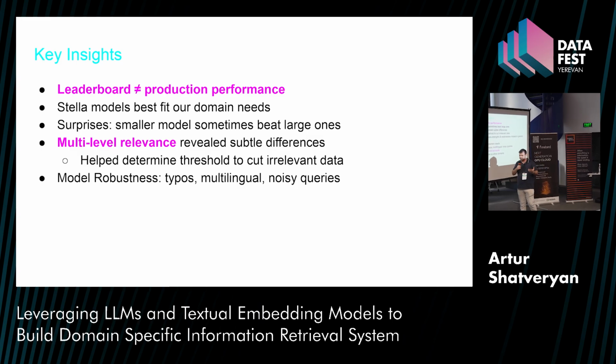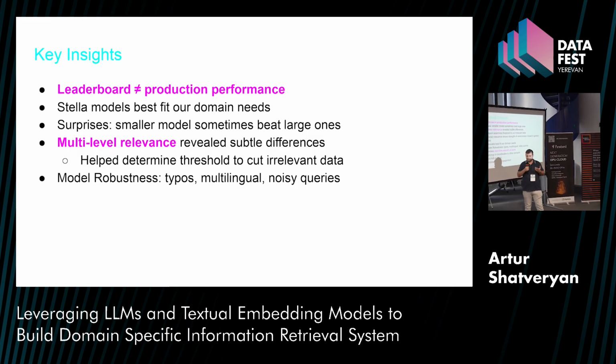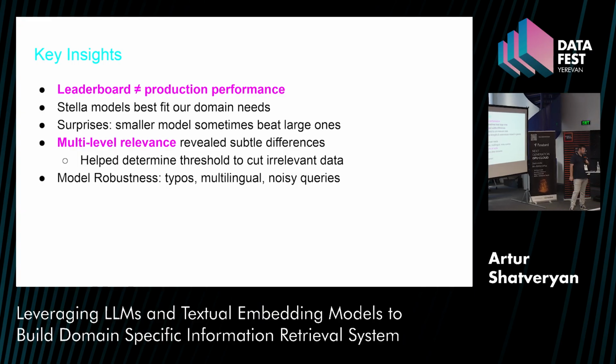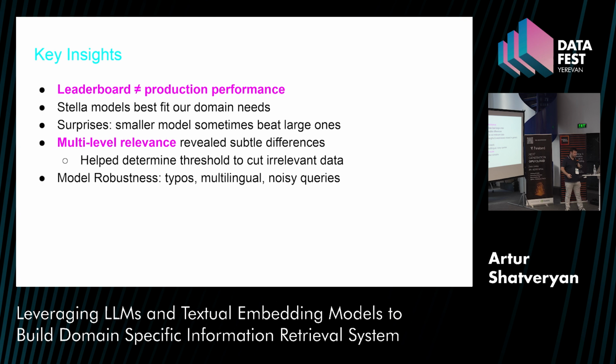Also, you can have a very big model with a lot of capacity, but it's not something that will go to production. It's awfully big and slow. What surprised me is that small models can sometimes beat larger ones, as shown in the table. Also, for current benchmarks, as I said, there is a problem with binary data sets. They only say relevant or non-relevant, but mostly users, even if they can't say exactly, want something similar. For example, on Netflix, if you search for Harry Potter, it will never show it, but it will show a TV series related to magic. And that's user satisfaction.